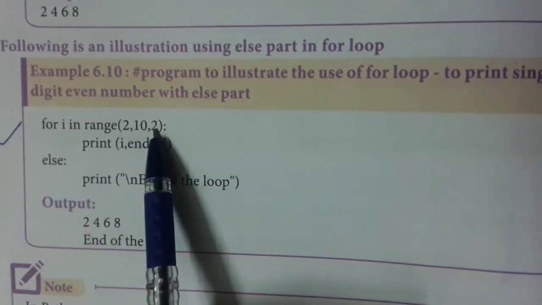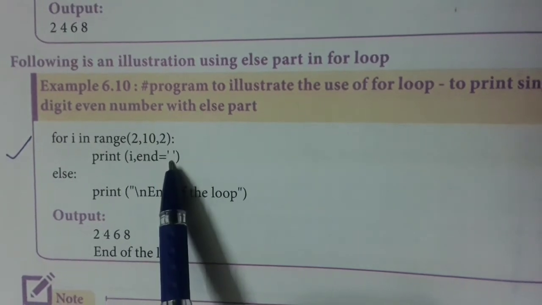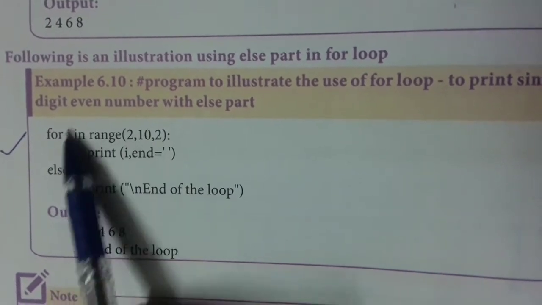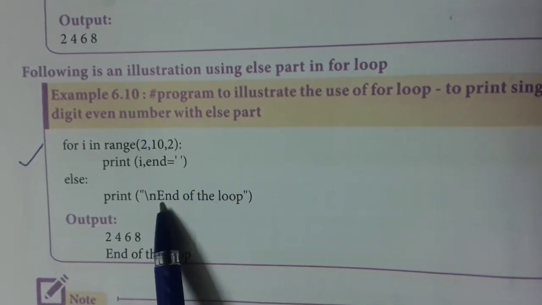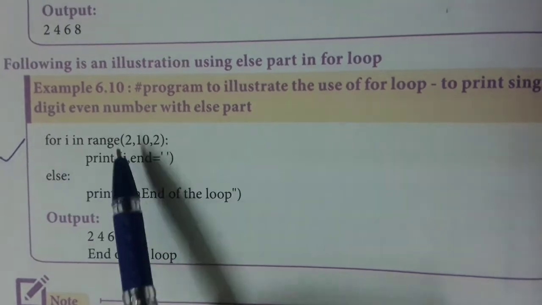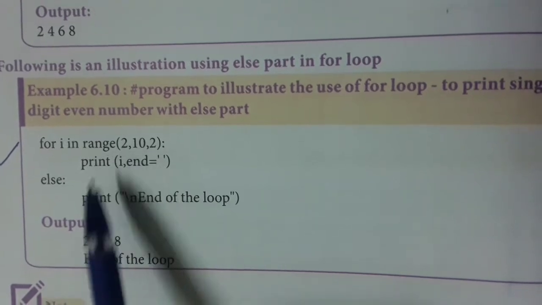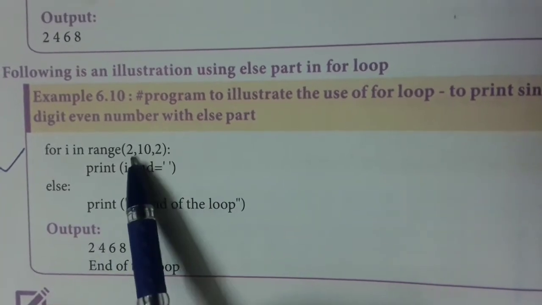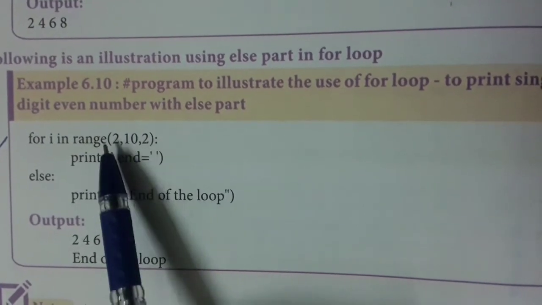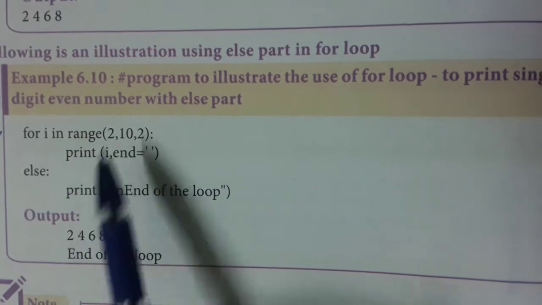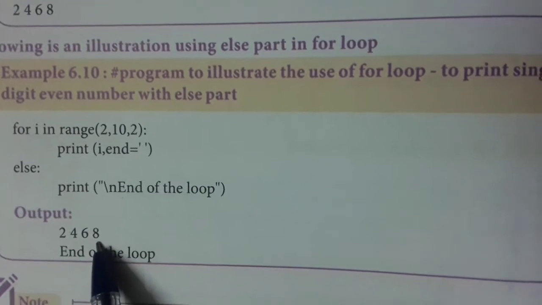If this condition becomes true, the print i statement has to be executed, then one space has to be given. If this becomes false, the statement next to else, end of the loop, will be printed. Now the first value is 2, 2 is less than 10, so 2 will be printed. Again it has to increase by 2, so 2 plus 2 becomes 4, 4 will be printed, then 4 plus 2 is 6, 6 will be printed, 6 plus 2 is 8, 8 will be printed.